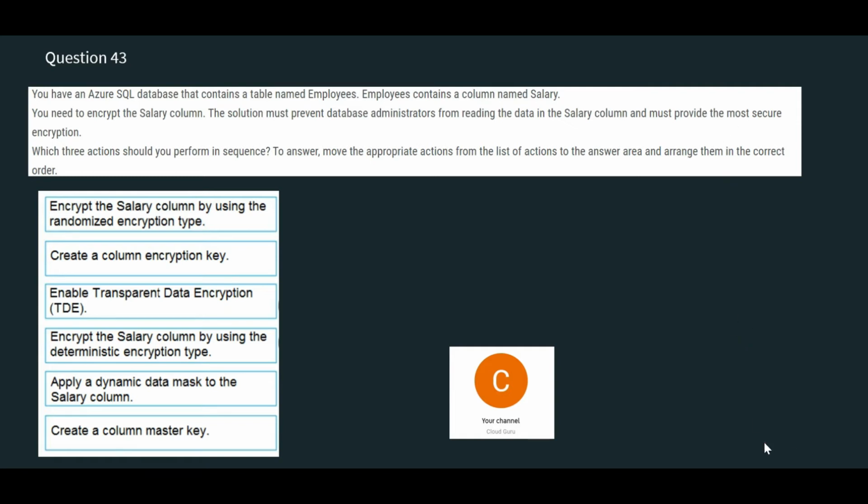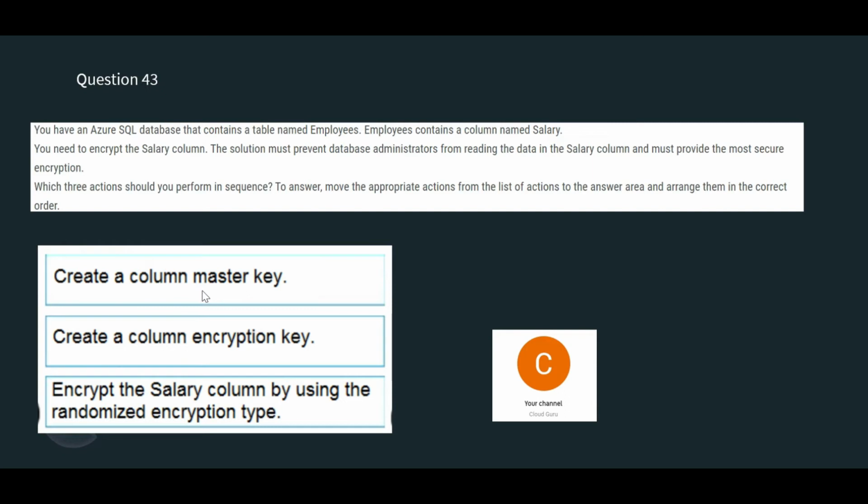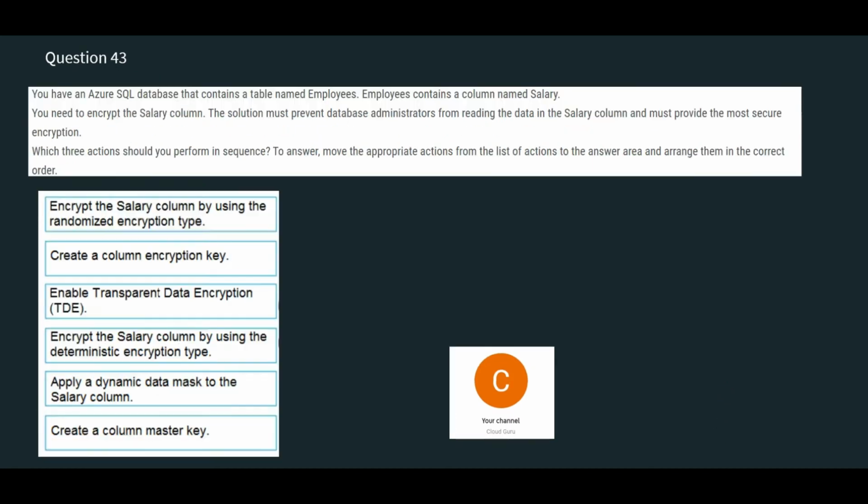First let's look at the answer. You must have already seen it when I started this question. This is what we do. These are the 3 steps in sequence, but let's also look at the other options. When you are trying to decode the answer, you have to go one by one. In the exam it will happen this way.